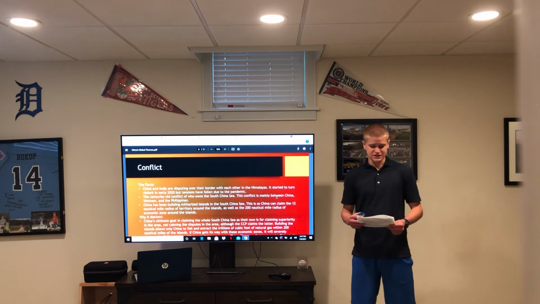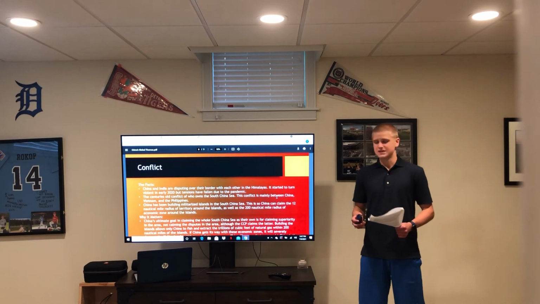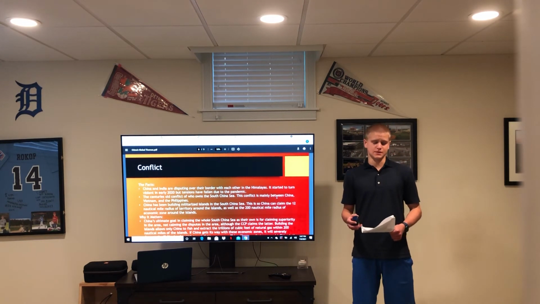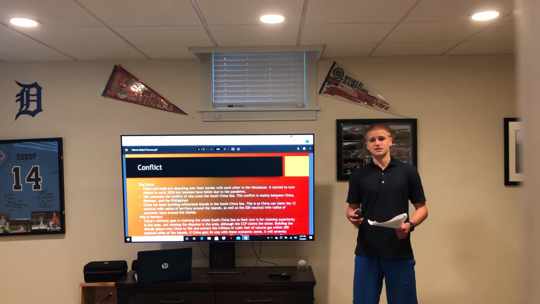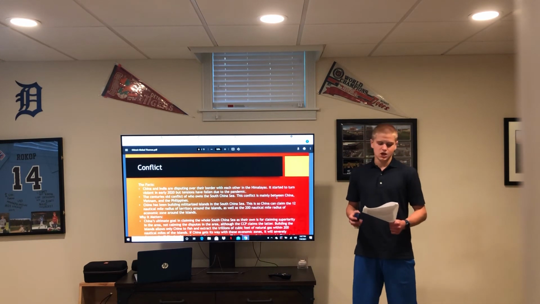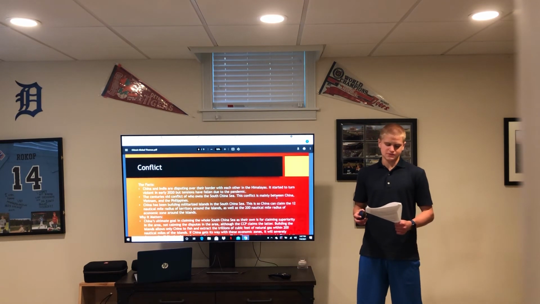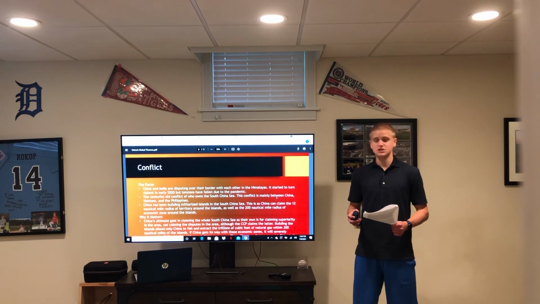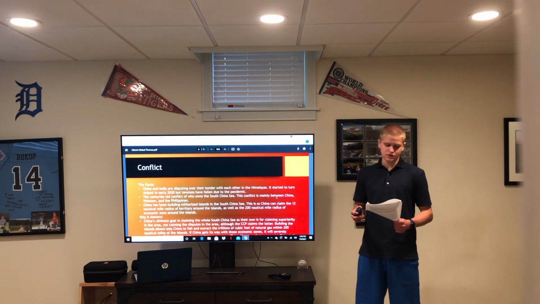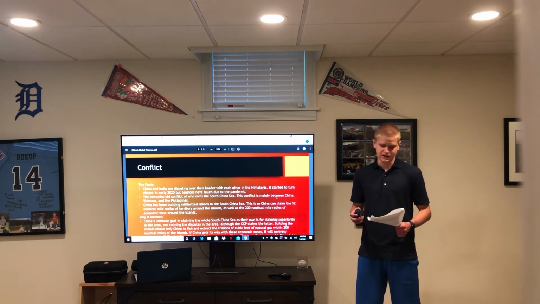The next global theme of China is the conflict that is within and around its boundaries. China and India are disputing over their border with each other in the Himalayas. It started to turn violent in 2020, but tensions have fallen due to the COVID-19 pandemic. The main conflict in and around China is a centuries-old conflict of who owns the South China Sea. This conflict is mainly between China, Vietnam, and the Philippines. China has been building militarized islands in the South China Sea. This is so China can claim the 12 nautical mile radius of territory around the islands, as well as a 200 nautical mile radius of economic zone around the islands.